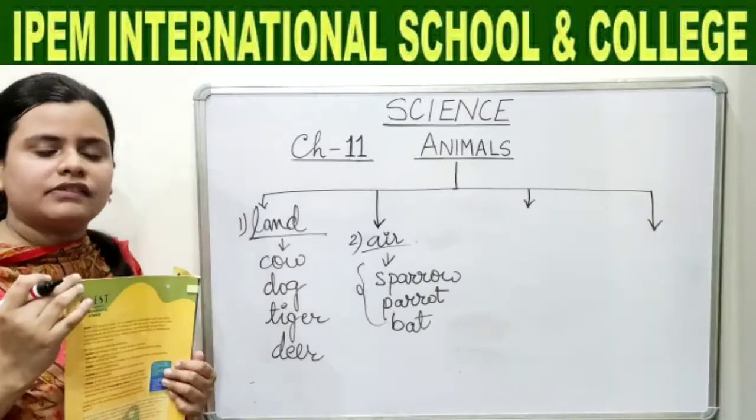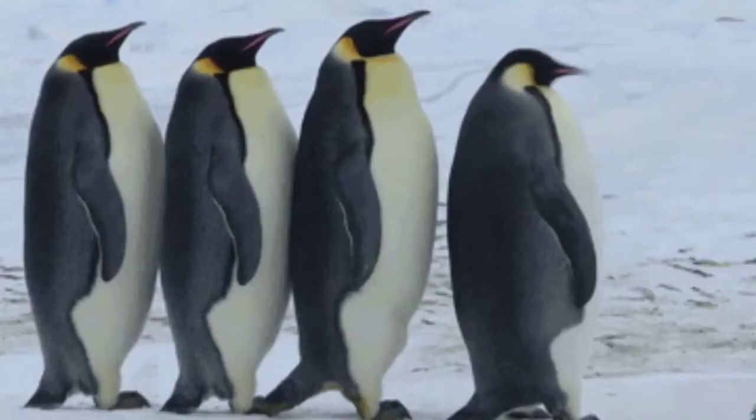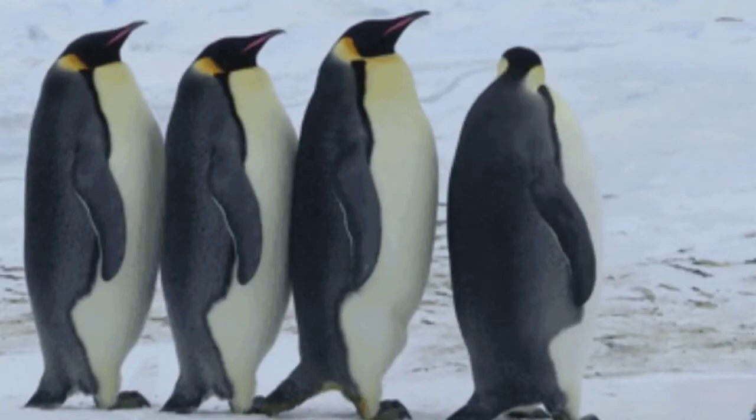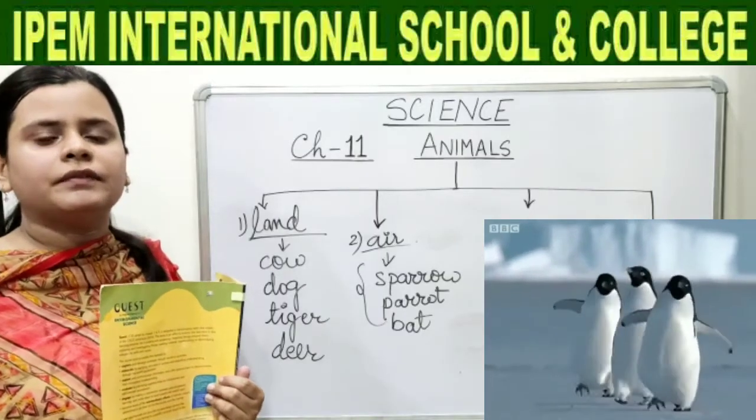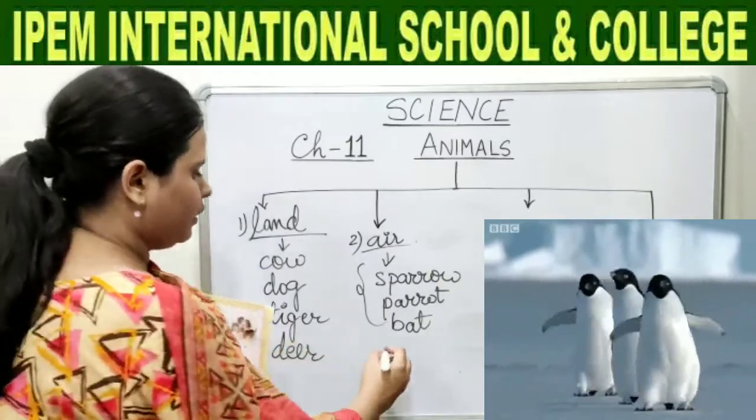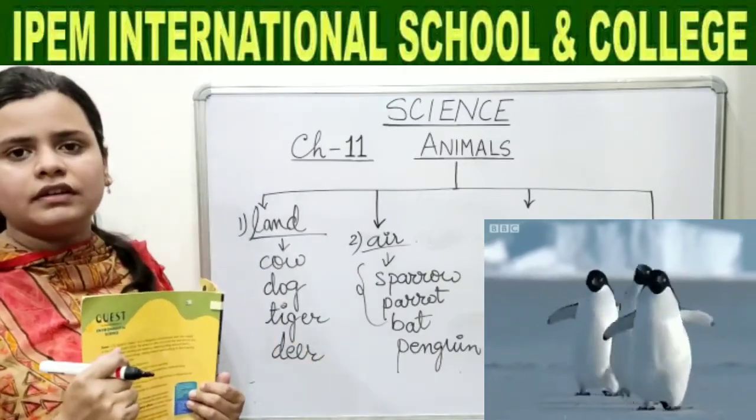Now children, there are some birds which cannot fly at all or they are just able to hop. So what kind of birds are there? Yes, penguin. And what is the reason?